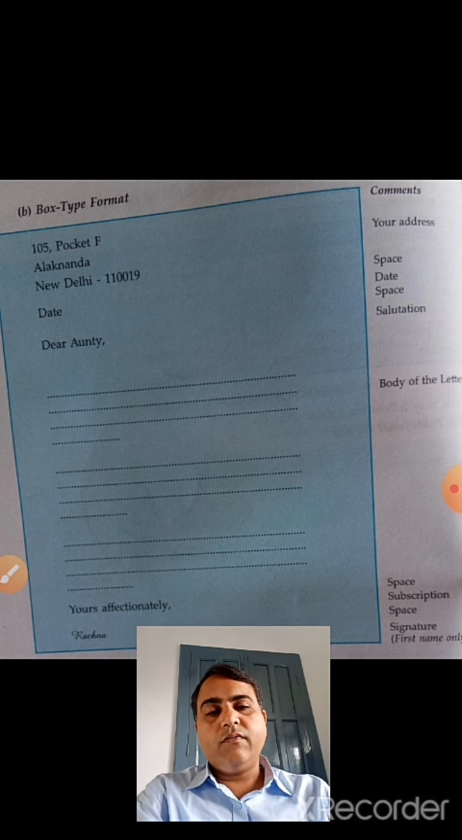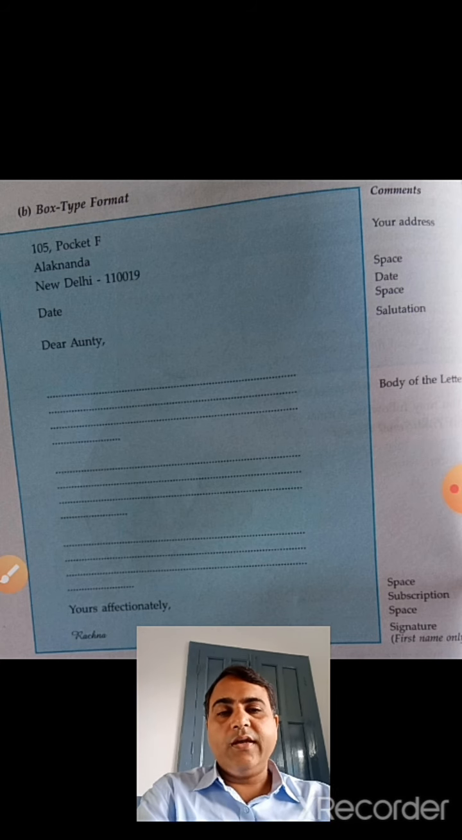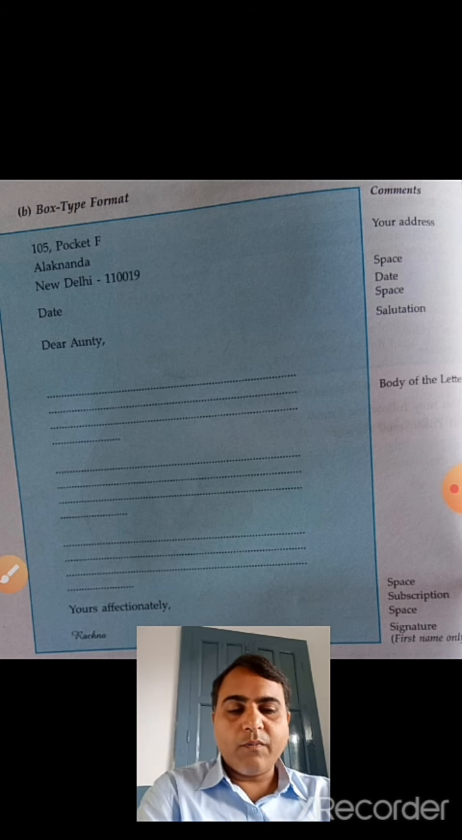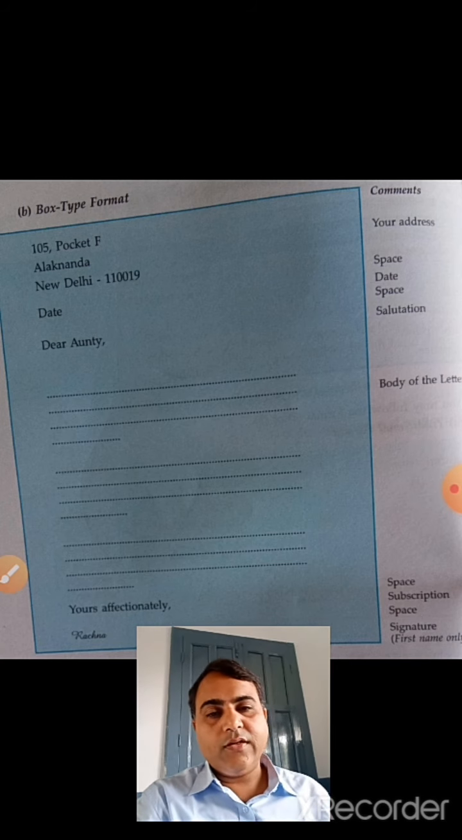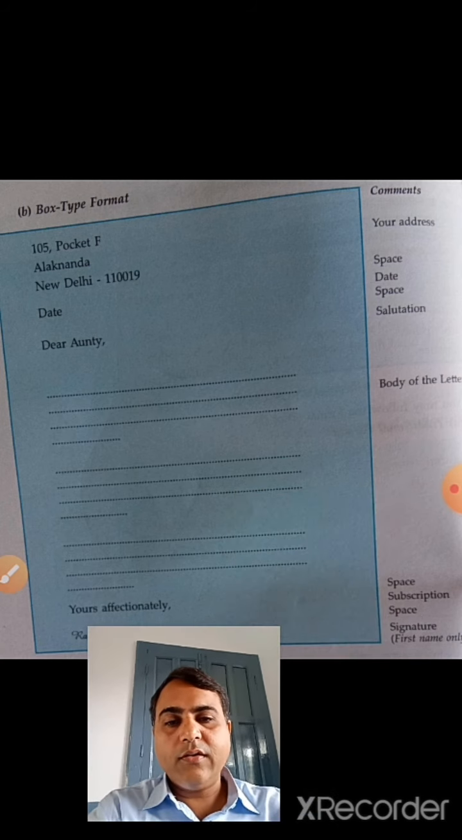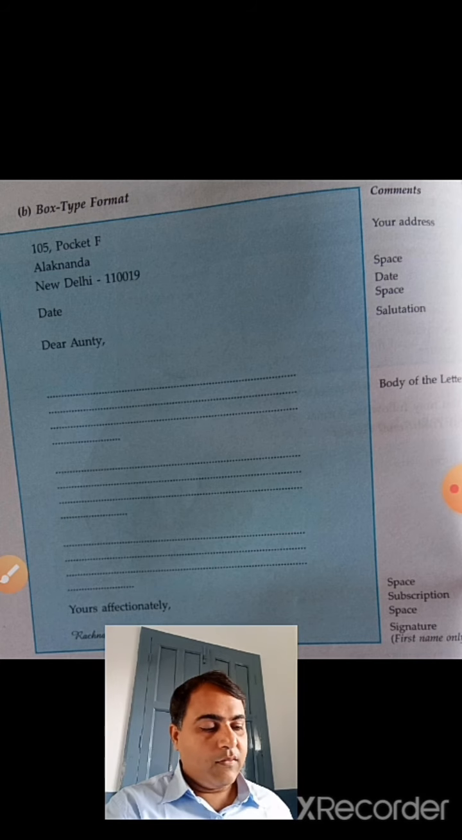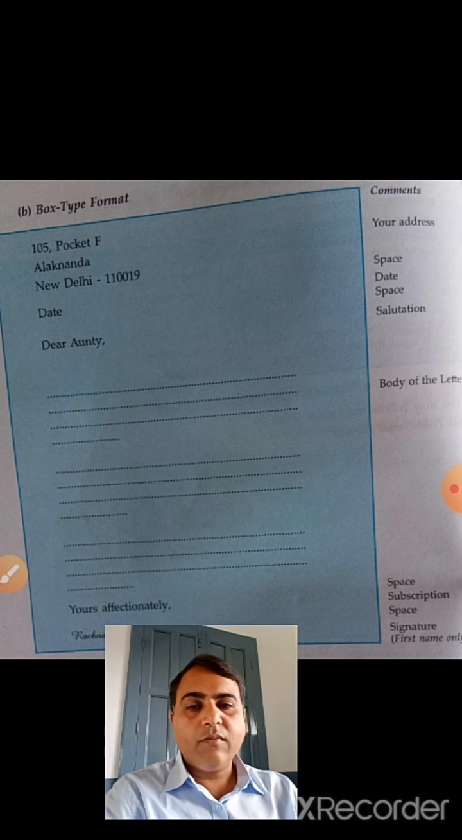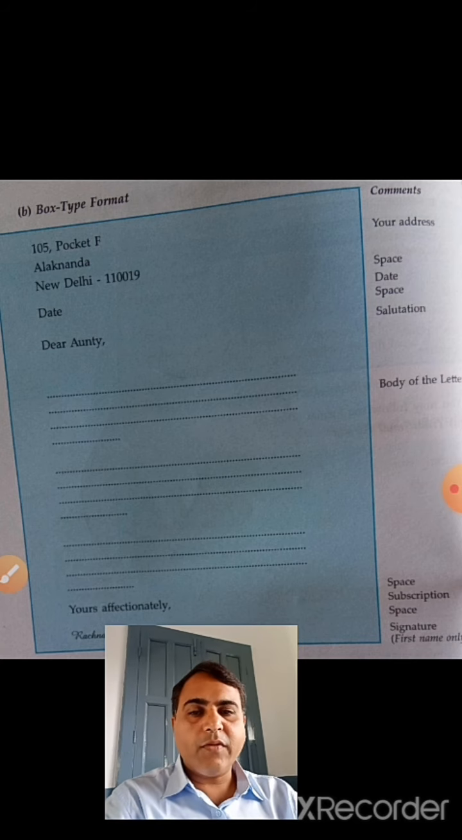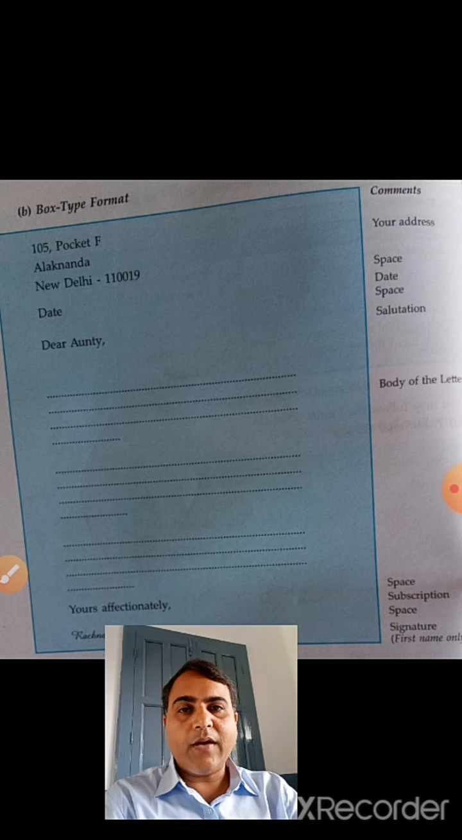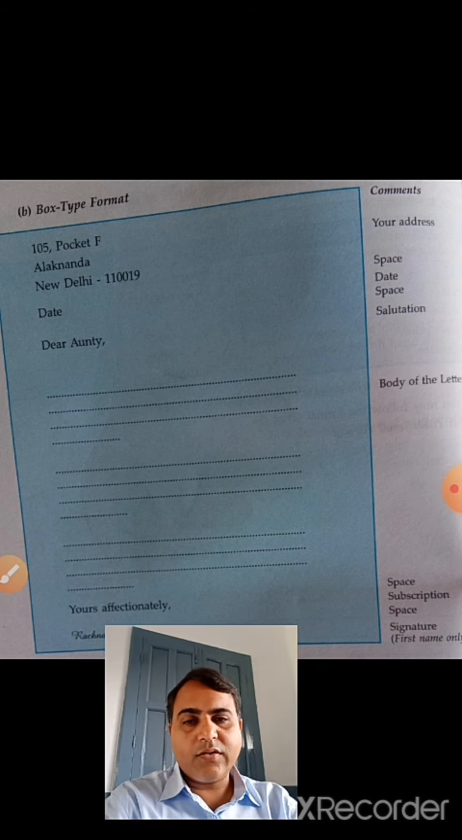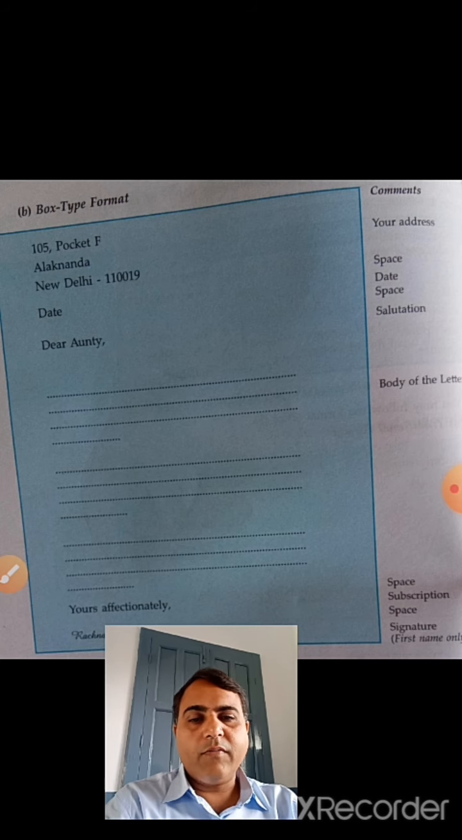So first we shall discuss personal letters, or we can call them informal letters. It is given in your Total English book on page number 43, chapter 2. You may take that out, and you can see it on the back screen where I have put it. Here is the box type format for personal letters.